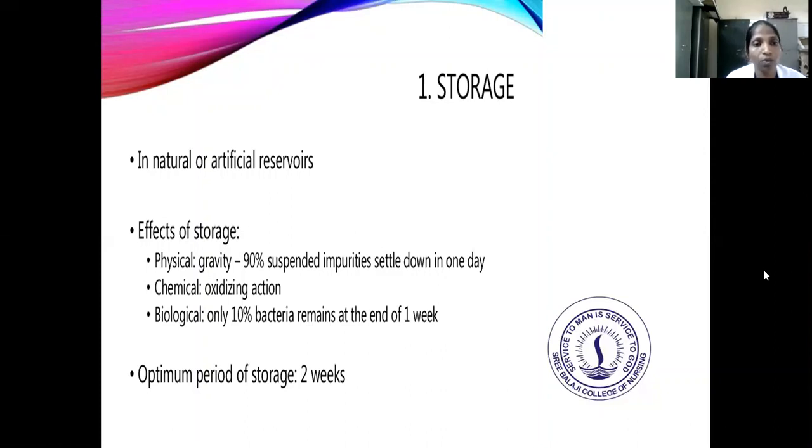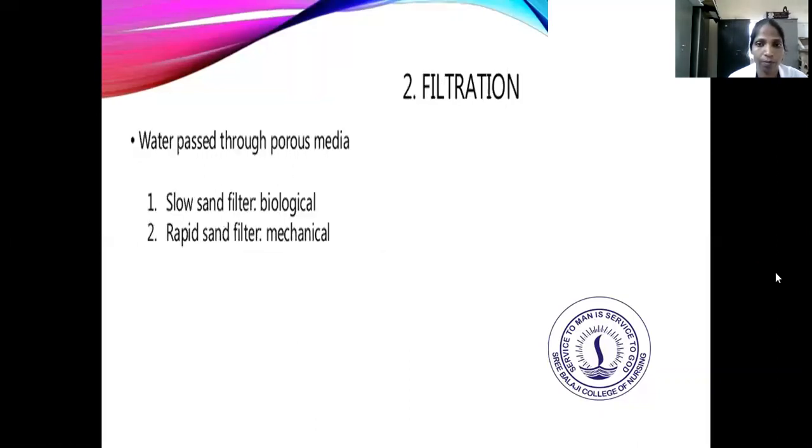And then biological is only 10% remaining at the end of the week. Only 10% of bacteria can be remaining at the end of the one week. An optimum period of storage is a minimum of 1 or 2 weeks.